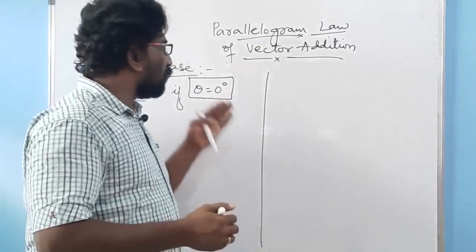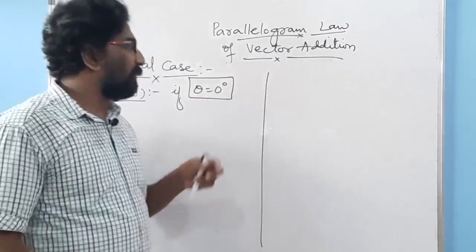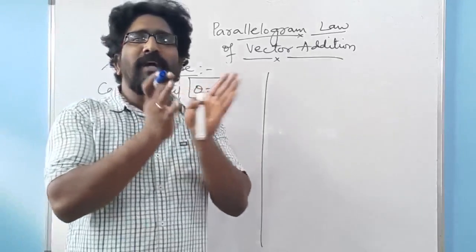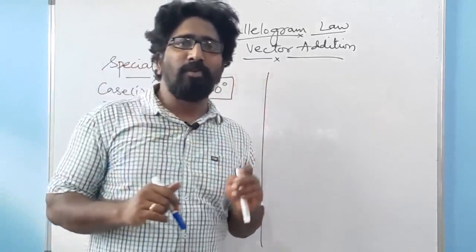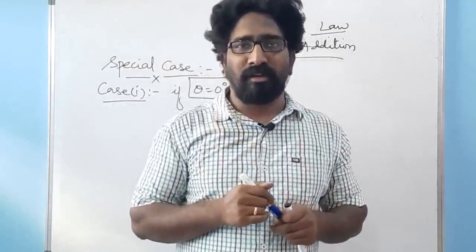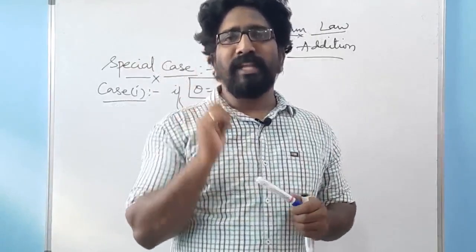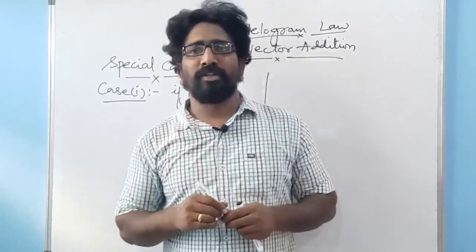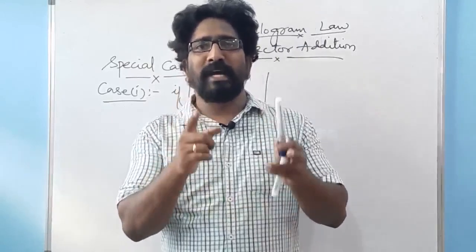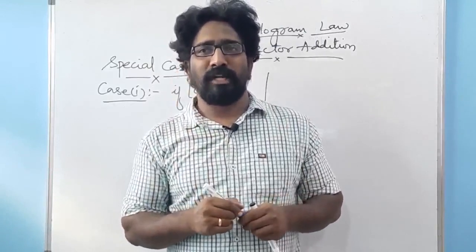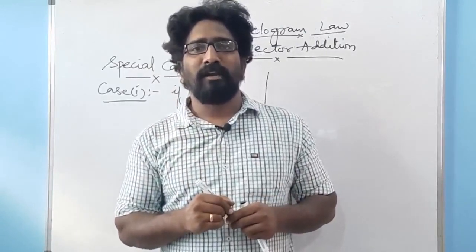If theta equal to 0 degrees means the angle between the two vectors is 0. That means that both the vectors are parallel to each other. These are important points. The angle between the two vectors is 0, they are in the same direction, and both these two vectors are parallel to each other.